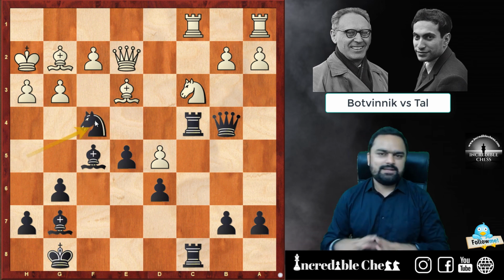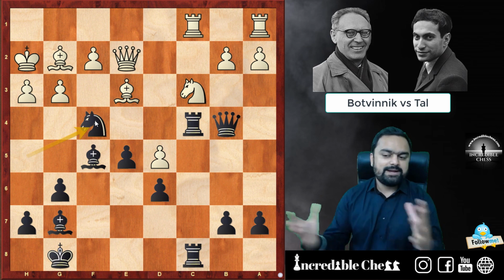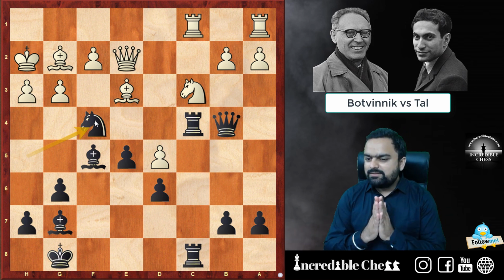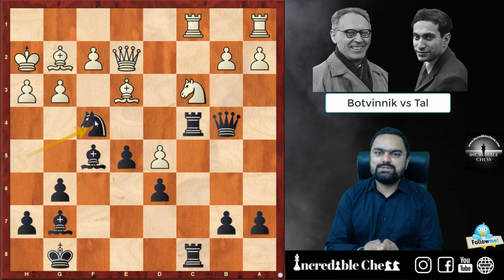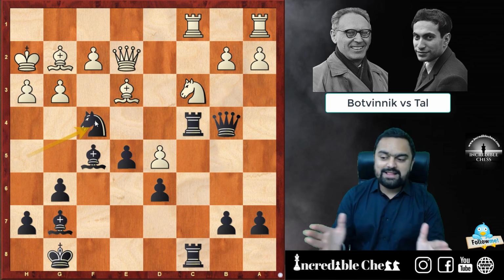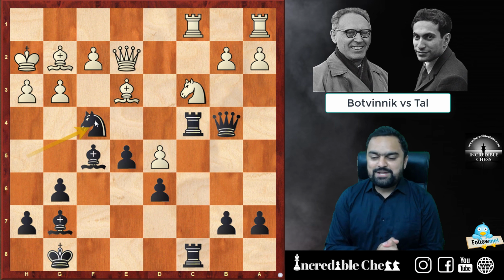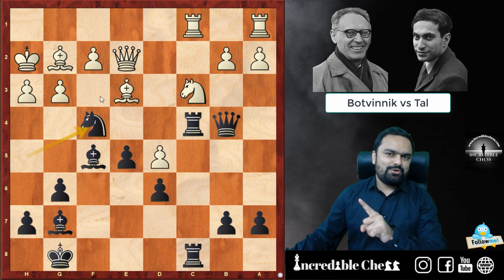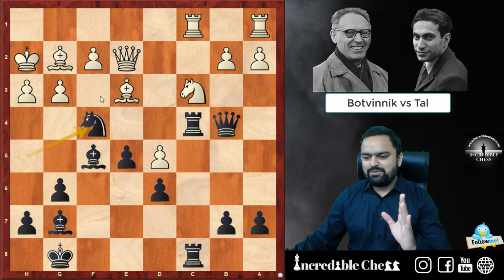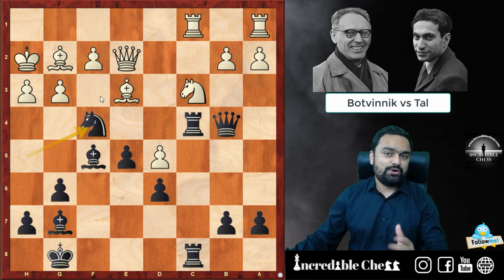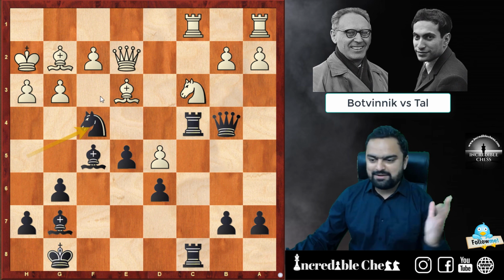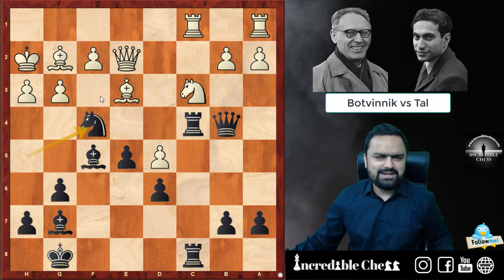Objectively speaking, this is not the best move in the position. Maybe knight f6 was better, where you can play slow and steady chess, but this kind of move actually suits the magician, Mikhail Tal from the magical city, that is Riga. Because I want to tell you one more thing about Riga. Another player, Alexei Shirov, is also from Riga, Latvia, and both these players are just too awesome. I really love their games.